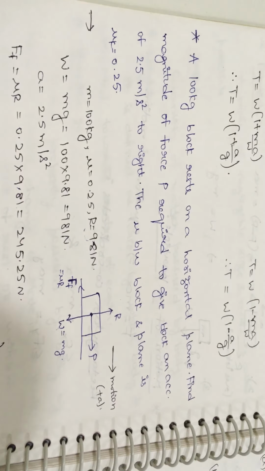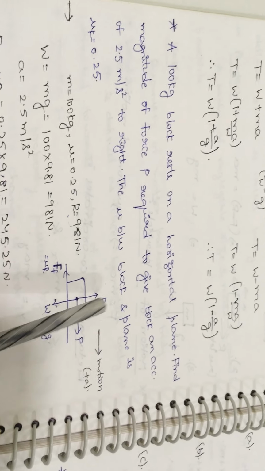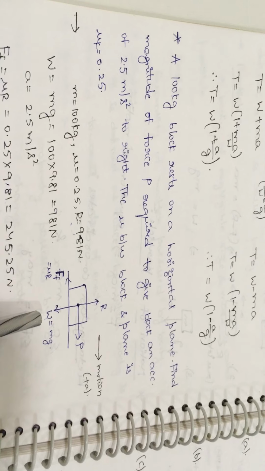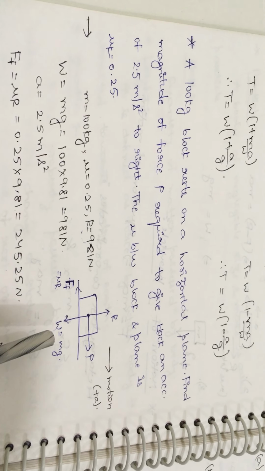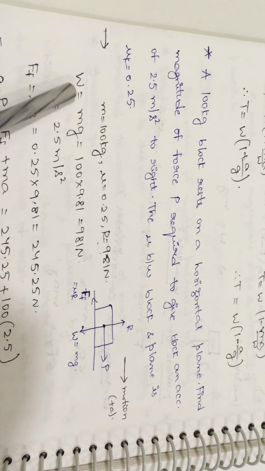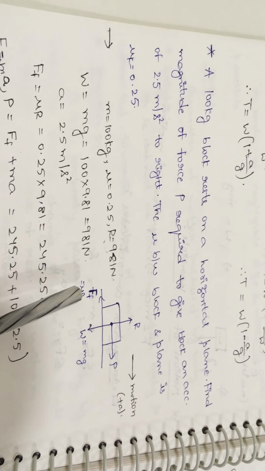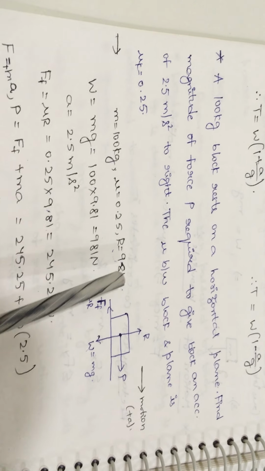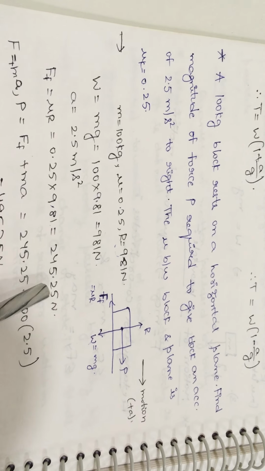So here according to the equilibrium conditions, second equilibrium condition, that is sigma V is equal to 0. Positive vertical components is equal to negative vertical components. According to that equilibrium condition, we can say that W value will be R value. So here W value 981 is nothing but R value 981 Newton. Next, we know frictional force formula is mu into R. Mu value is given in the question. R value we have already calculated. Now substitute all the values in this formula. We will get the value as 245.25 Newton.